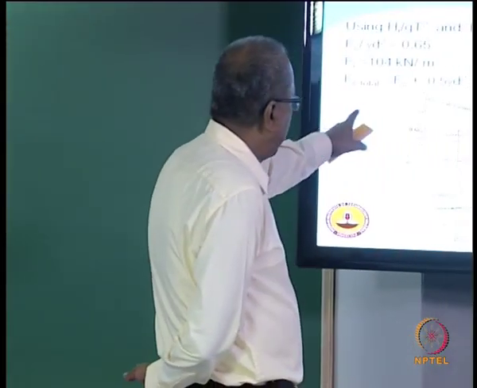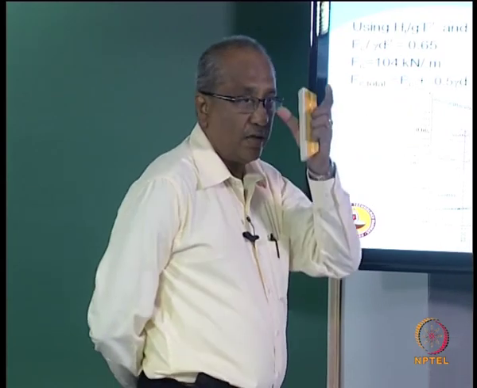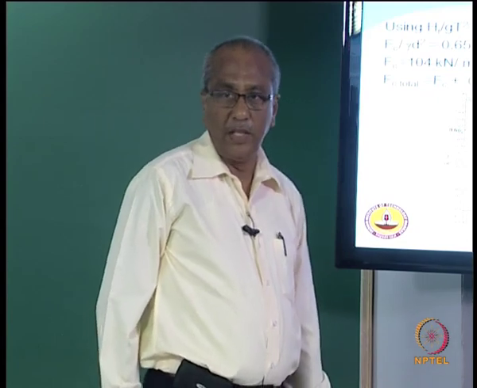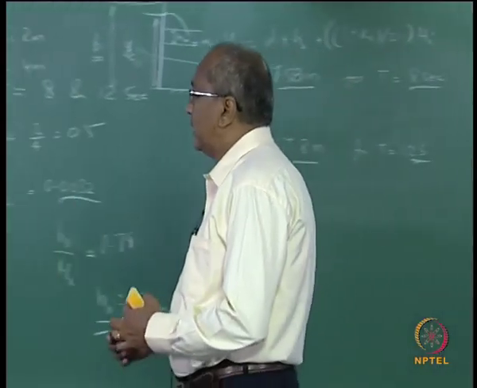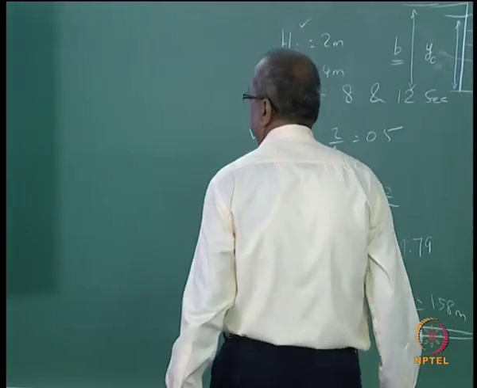That means the total force acting on the wall when a crest is hitting the wall will be 184 kilonewton per meter.